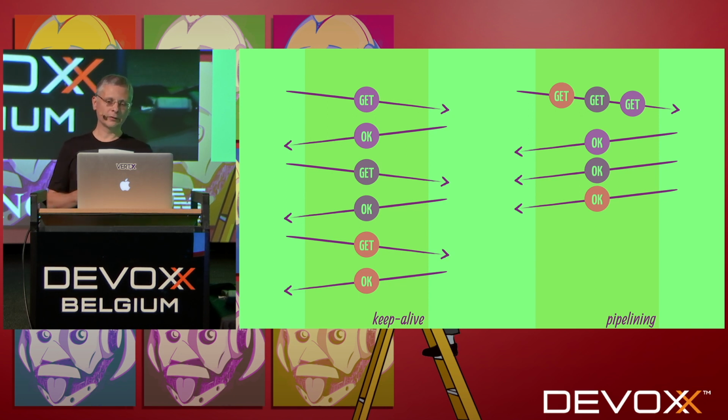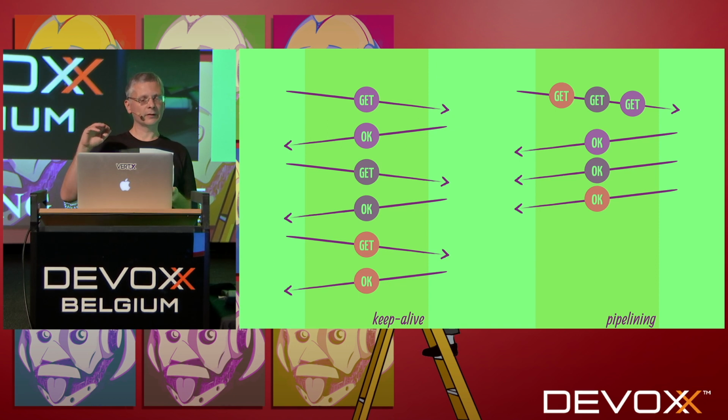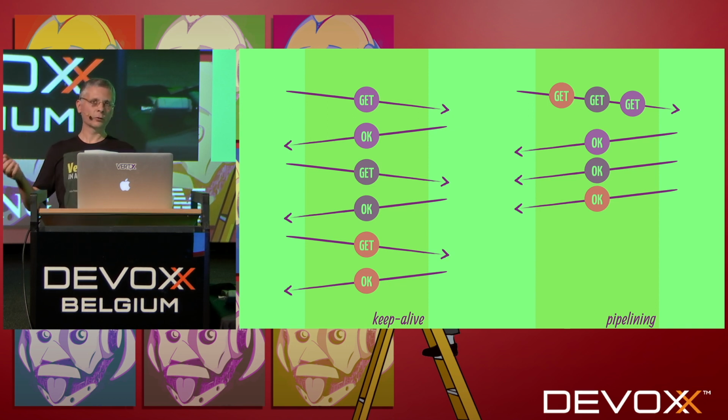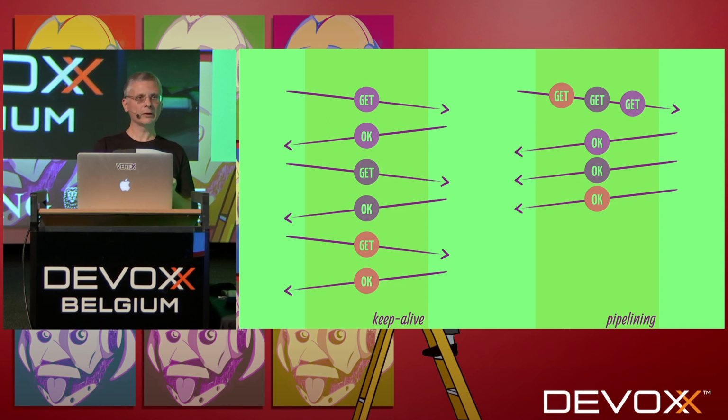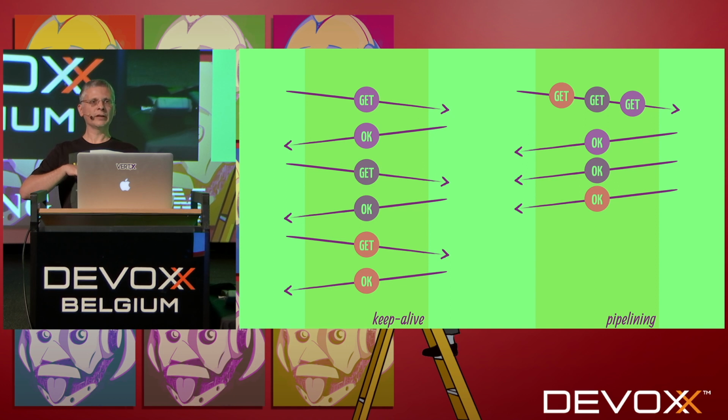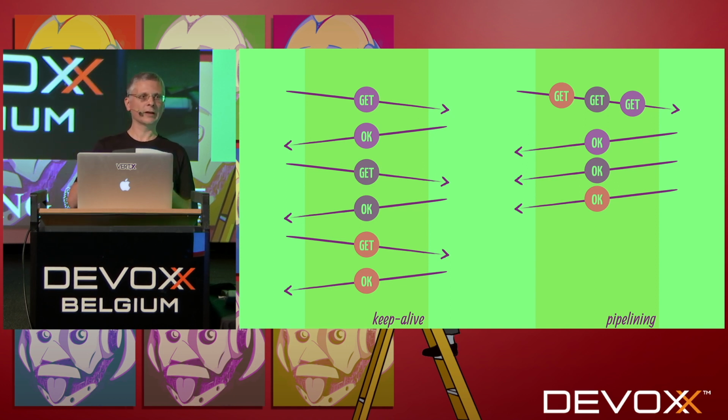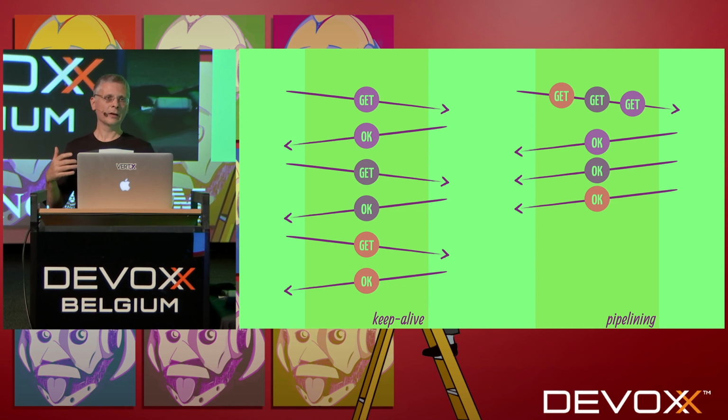And pipelining is different. Usually the browser or the client has one connection, it uses the connection to send a request, and then it waits for the response to come back before reusing this connection. It means that during the transport of the buffers from the client to the server, and during the service time of the server, and the response coming back, the HTTP connection is not used at all.